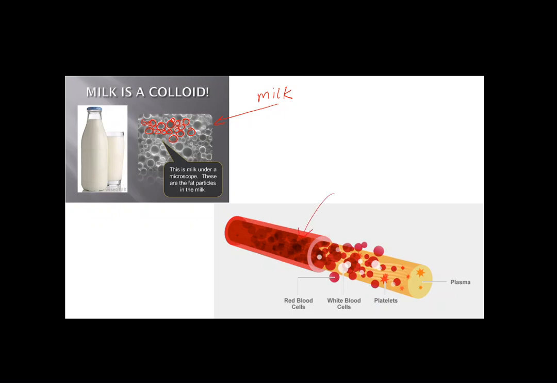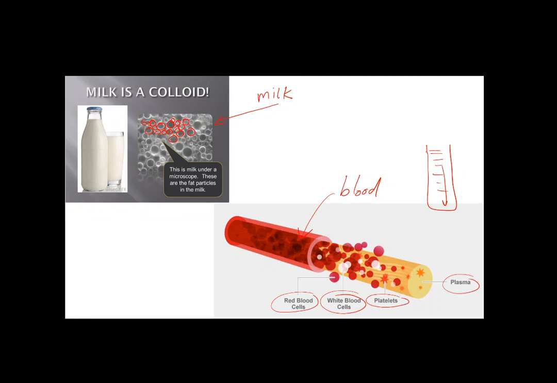Blood also is considered a colloid. Blood contains the red cells, the white cells, the platelets, and the plasma. They are mixed together, but you can distinguish them under the microscope. You can see the red cells, you can see the white cells. So it's not a solution. And they don't settle down. If you put them in a tube, the white cells and the red cells under normal conditions don't settle down.